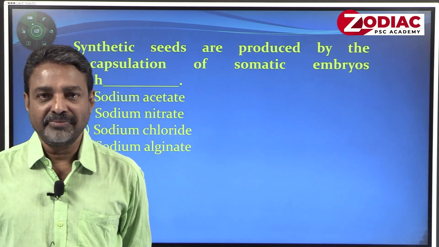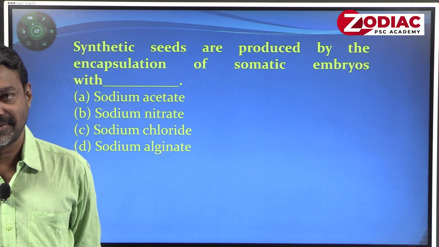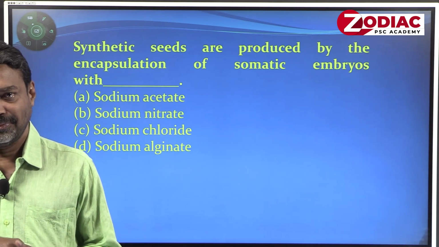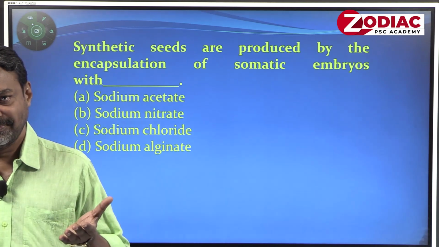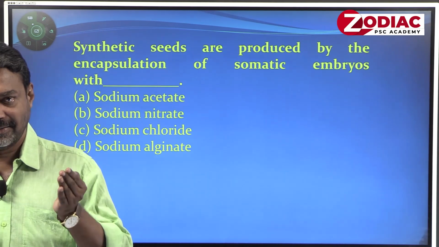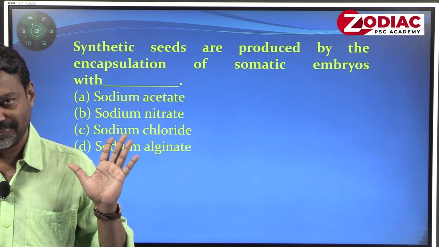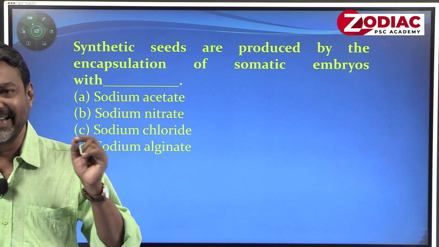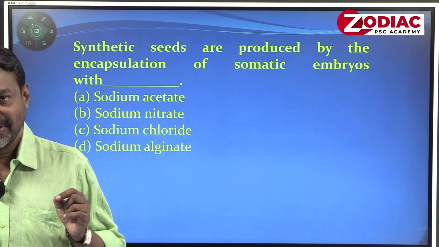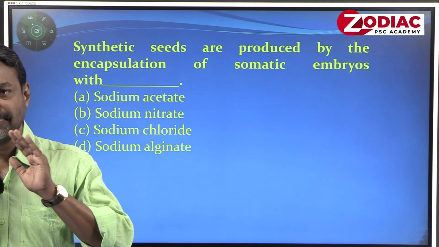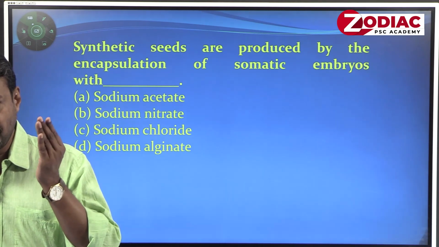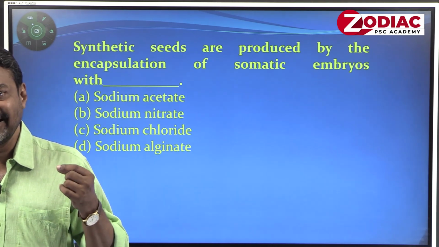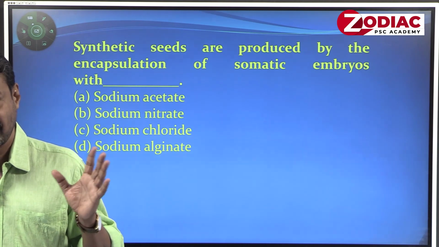So, again nowadays we are going for producing synthetic seeds. Normally a seed has got an embryo covered by a seed coat. Seed coat is a barrier or a protector of the embryo. Okay. But here the concept is that you are producing an embryo from tissue culture and you are encapsulating the embryo with an artificial seed coat. Then we place the word called synthetic seeds, artificial seeds.